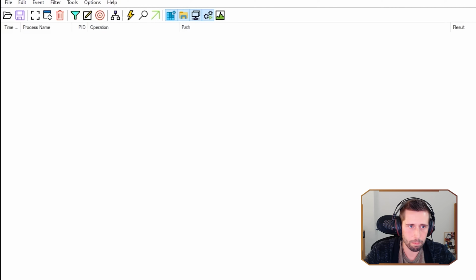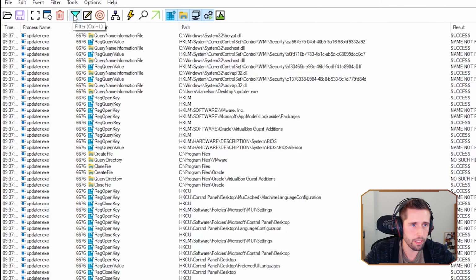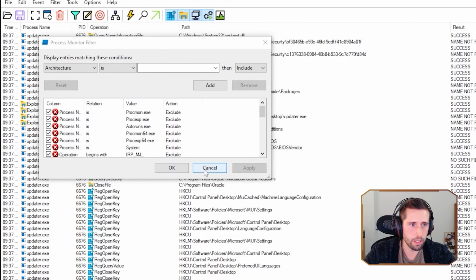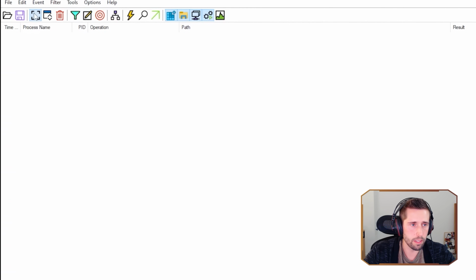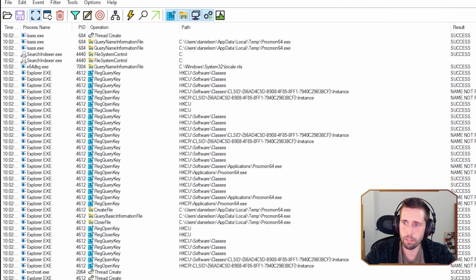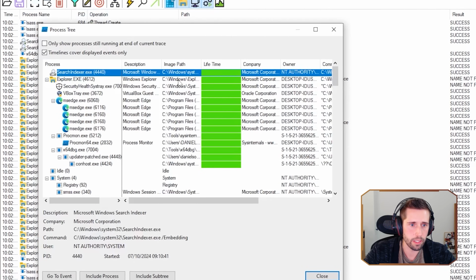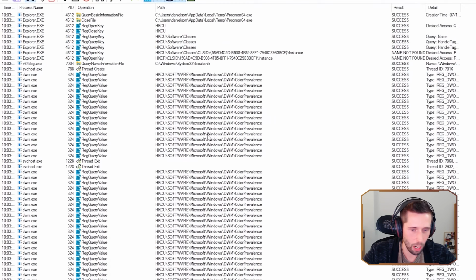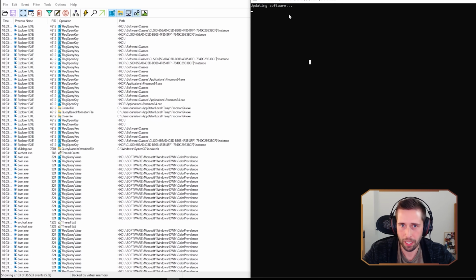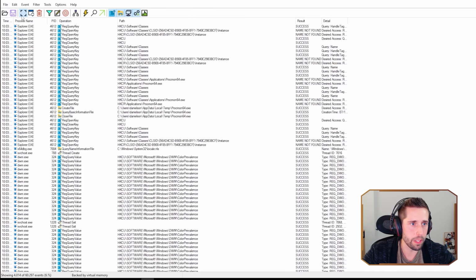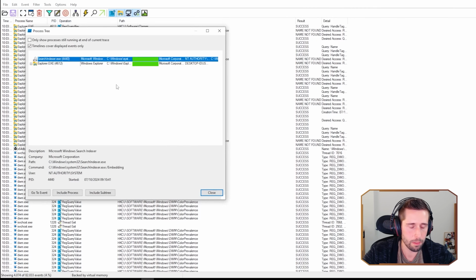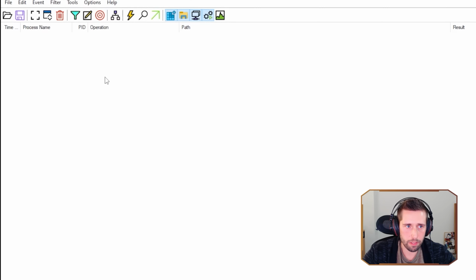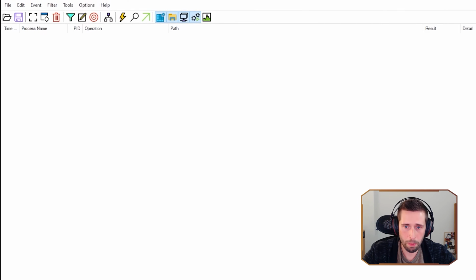And we can confirm that by looking, if we do another filter on Procmon and we clear our filter, capture our behaviors again for a little bit, and let's stop, and then we can look at our process tree and just see, here's our updater. Okay, now we're capturing the malware's behaviors, and it's not doing anything, it's just saying updating software. And we can stop capturing and go to the process. And you can see here, we have nothing here, even though the malware is still running.